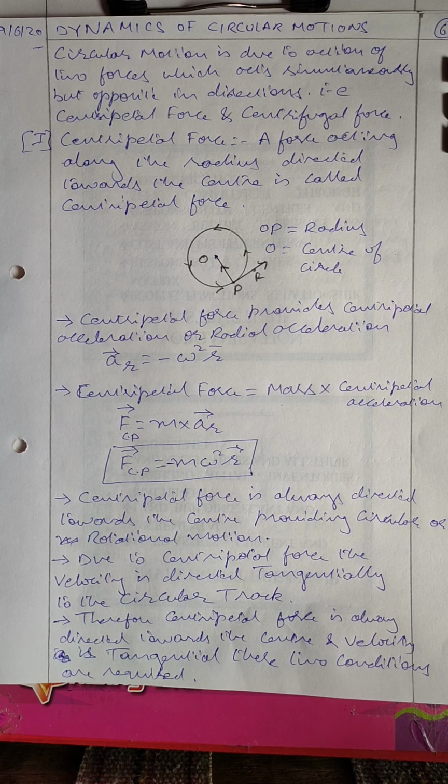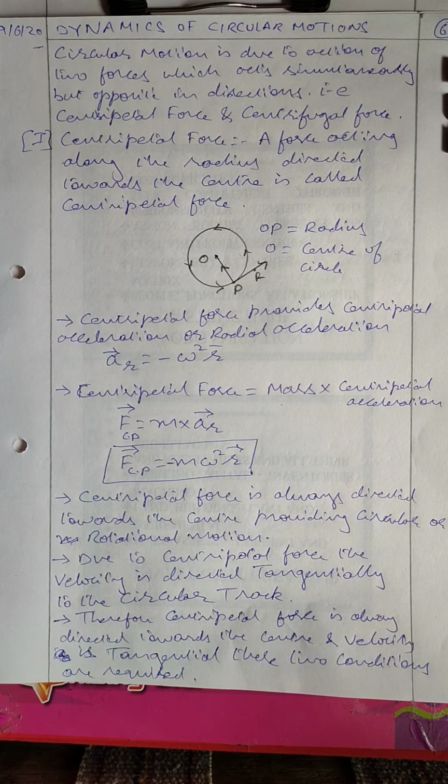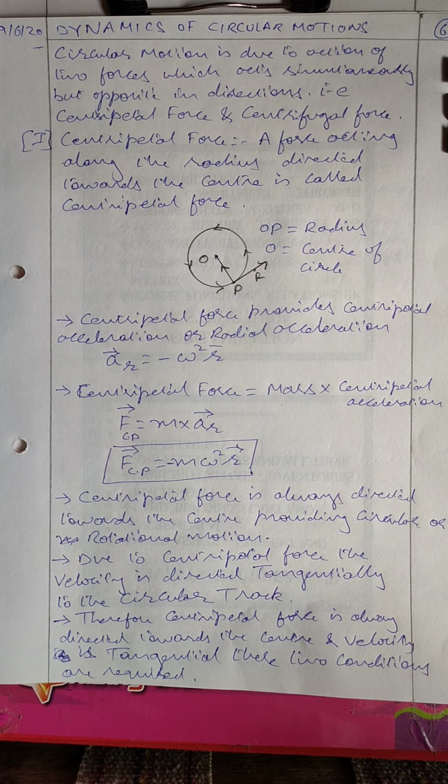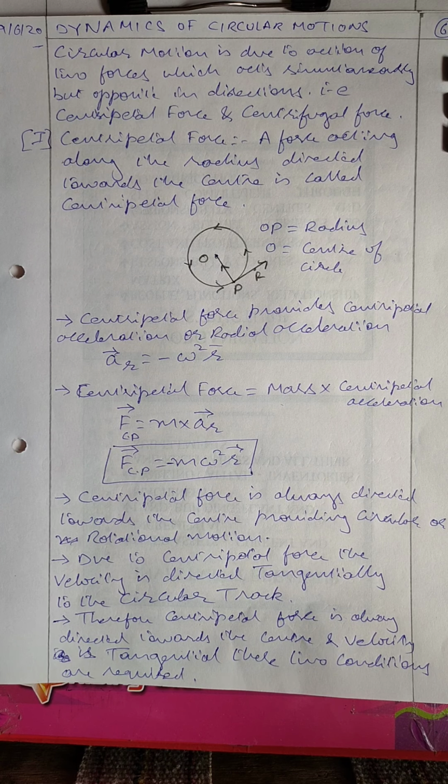The force which is acting along the radius toward the center, that means along the thread towards your hand, is called the centripetal force. See this OP, the force OP is called the centripetal force. So what is centripetal force? A force acting along the radius directed towards the center. If you release the thread from your hand, the stone moves along the tangent PR. So centripetal force provides centripetal acceleration, that means the acceleration which is directed along the radius towards the center.